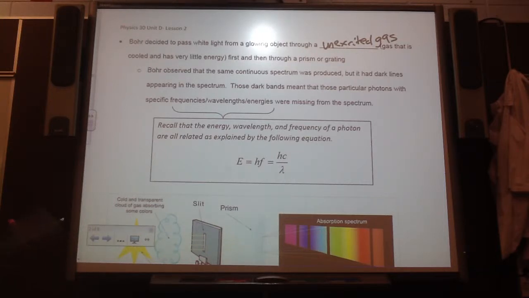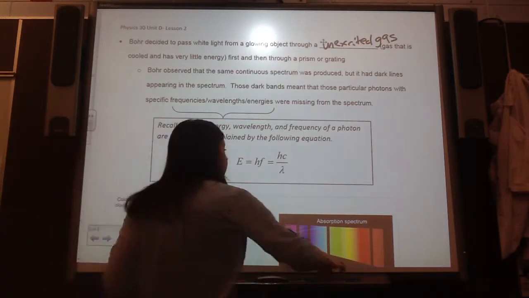Bohr observed that the same continuous spectra was produced, but it had dark lines appearing in the spectrum. These dark bands meant that those particular photons with that specific frequency and wavelength were missing. Very, very important.